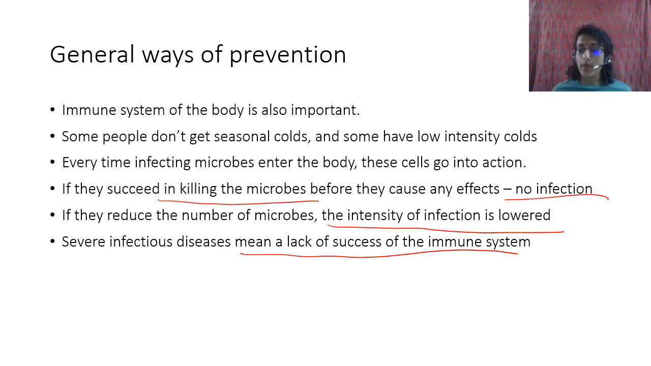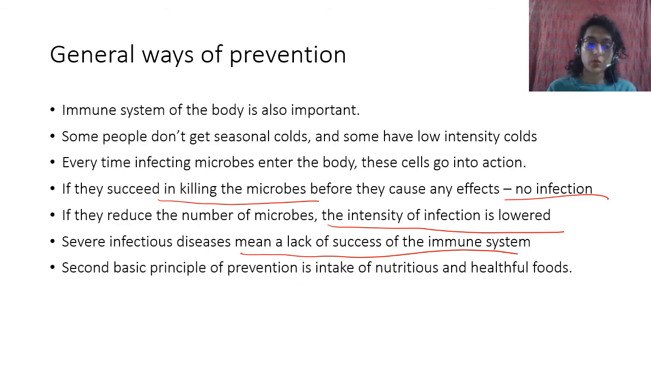You don't catch more microbes, you catch the same number of microbes. If a healthy person, for example you, and a person who is suffering from some immunocompromisation go out on the street, you both are exposed to the same microbes. But what happens is, the microbes that your immune system is able to fight, you don't get an infection, or you get a very mild infection. But the person who's immunocompromised might get affected very strongly, and by many different kinds of microbes, right? So severe infectious diseases mean a lack of success of the immune system.